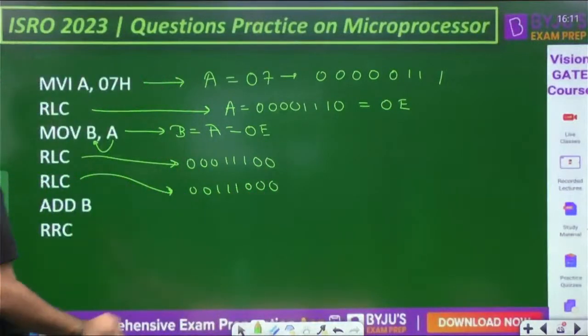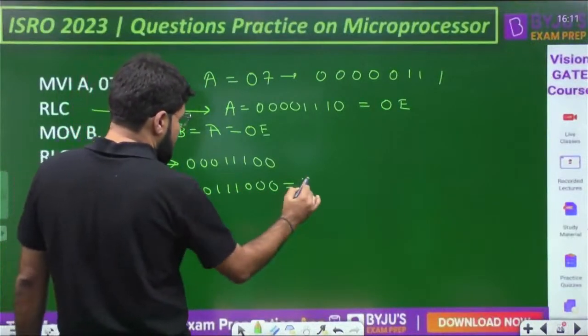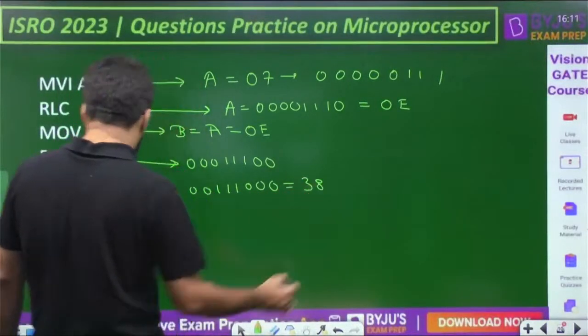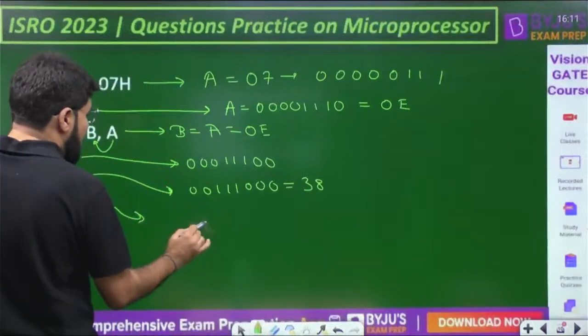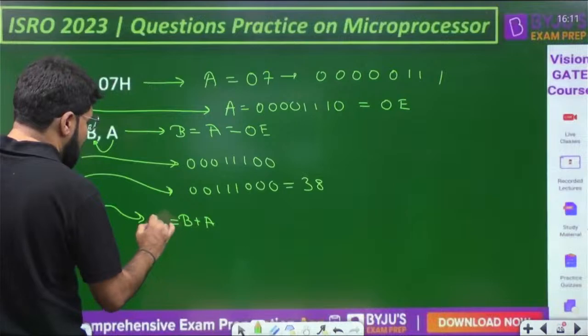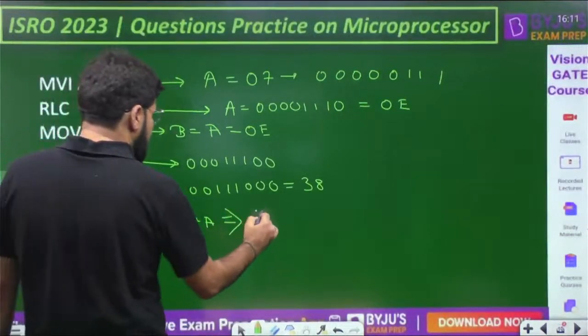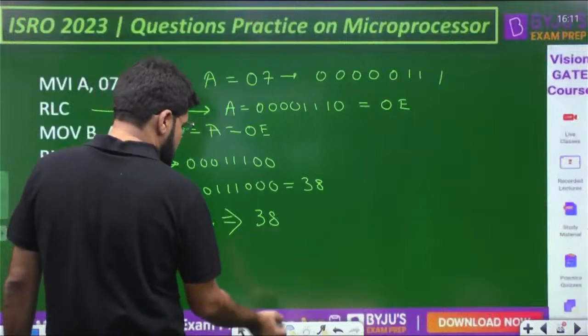Okay, now add B. Acha, so addition in hexa karoge to zyada easy hoga. So this is 0 0 1 1, that is 3 and 1 0 0 0 is add. Now add B. What is add B? Add the contents of register B with that of accumulator and result is stored back in accumulator. Okay, so that means what is B?